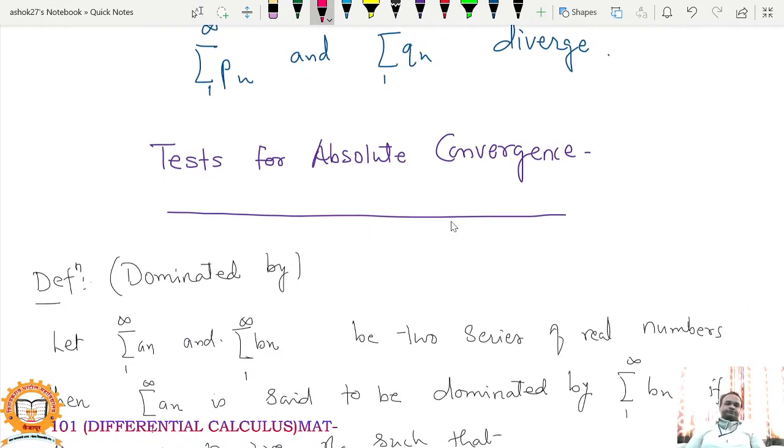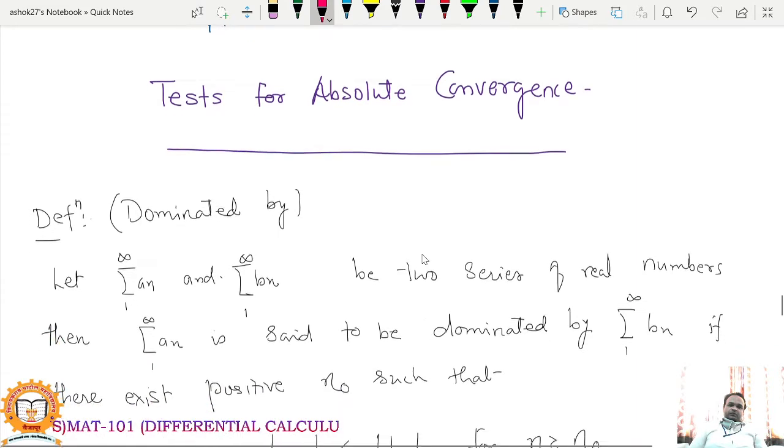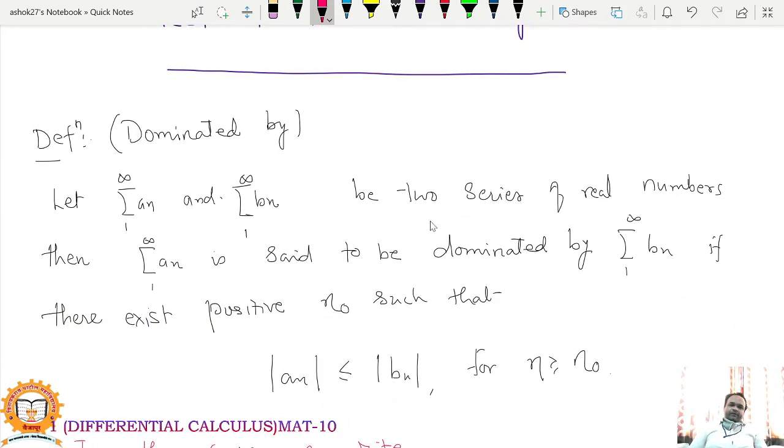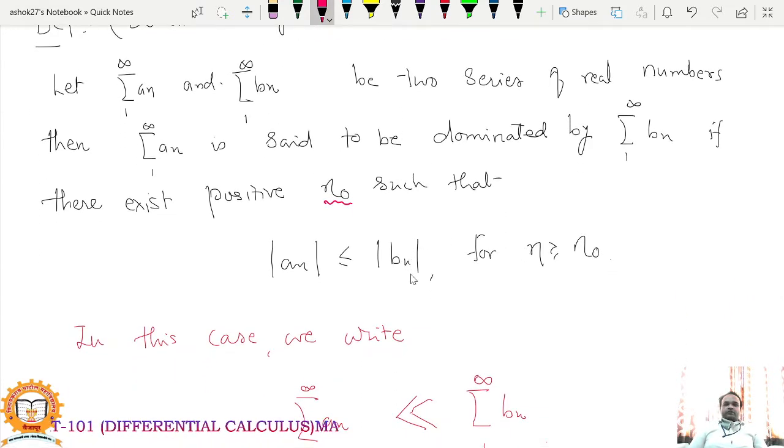Next, there are tests for absolute convergence. Before the first test, there is one definition, that is, dominated by. Let summation an and summation bn be two series of real numbers. Then summation an is said to be dominated by summation bn if there exists a positive integer n0 such that mod an is less than or equal to mod bn for all n greater than or equal to n0. So whenever n is greater than or equal to n0, mod of an is less than or equal to mod bn.